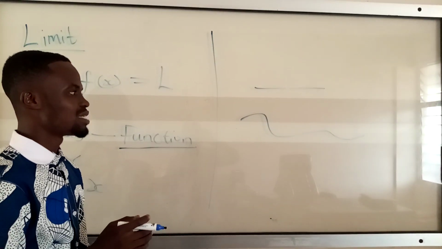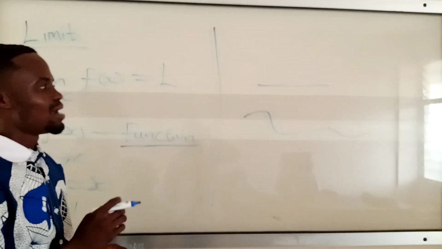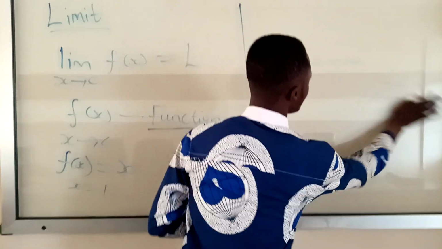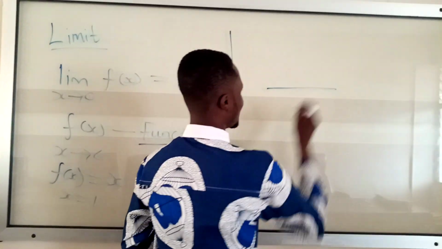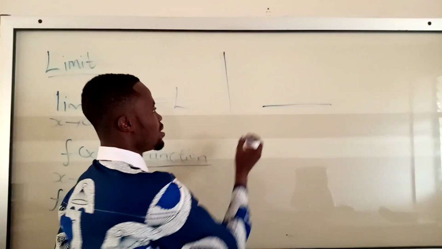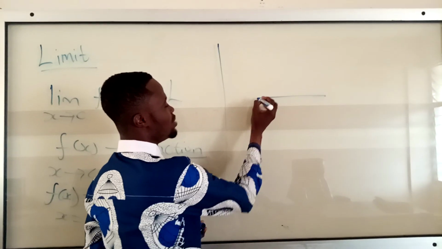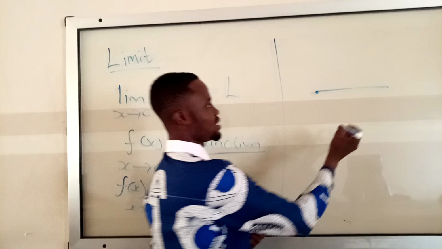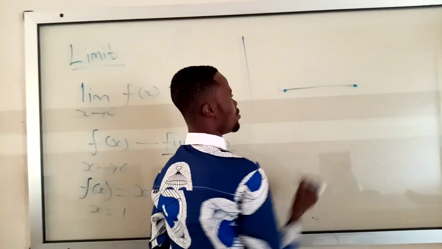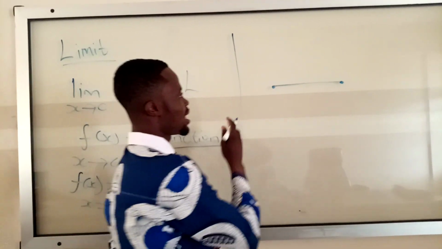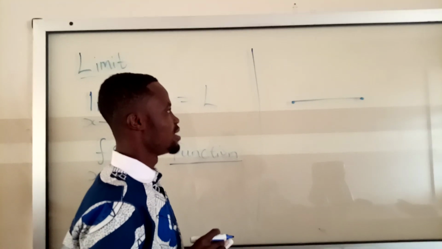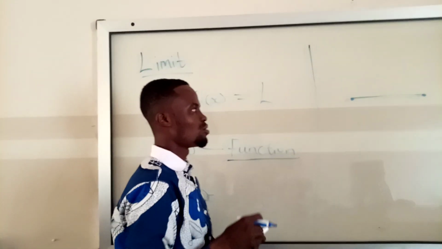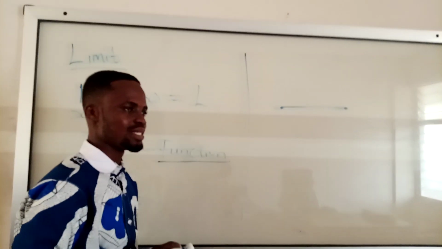In mathematics, when we say a function is continuous, what does it mean? Let's use a normal line. Remember I told you that a limit is a point that you cannot extend or bypass. So this line is continuous. If it is continuous, then every point I pick on the line should exist.